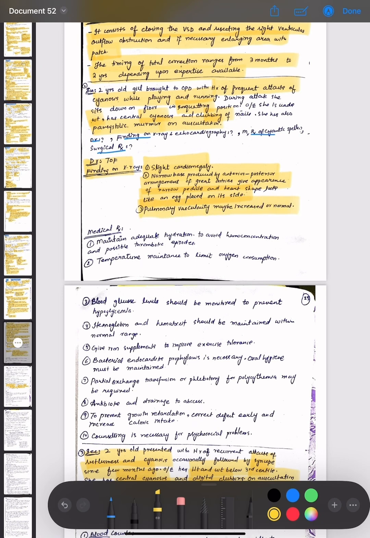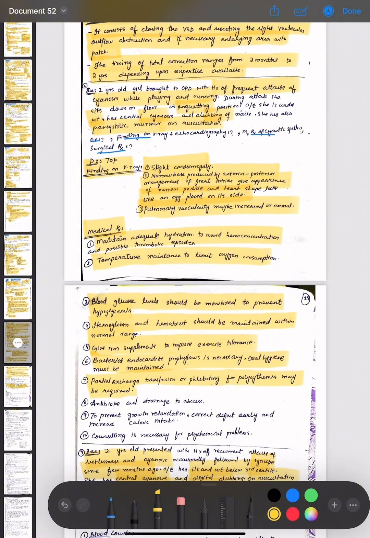The medical treatment of the cyanotic spell is to maintain adequate hydration to avoid hemoconcentration and possible thrombotic episodes, temperature maintenance to limit oxygen consumption, blood glucose levels should be monitored to prevent hypoglycemia, hemoglobin and hematocrit should be maintained within normal range. Iron supplements are given to improve exercise tolerance. Bacterial endocarditis prophylaxis is necessary. Oral hygiene must be maintained. Partial exchange transfusion or phlebotomy for polycythemia may be required.